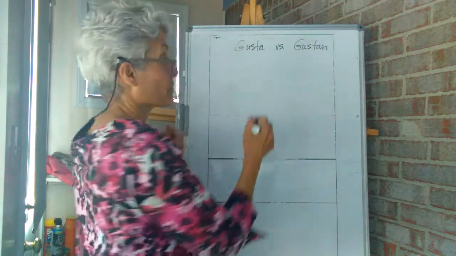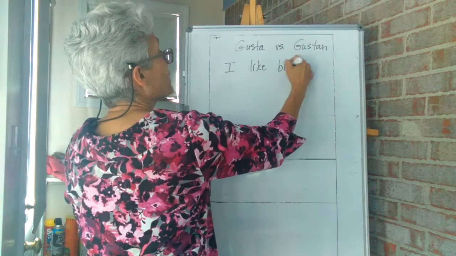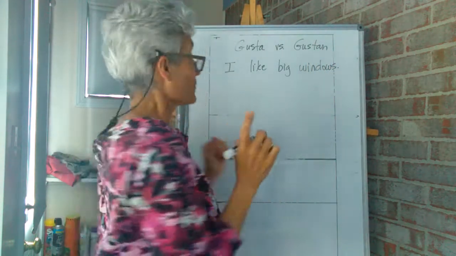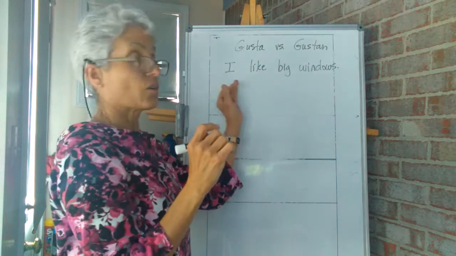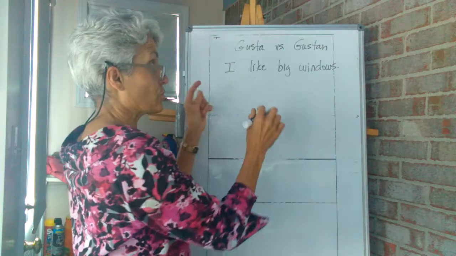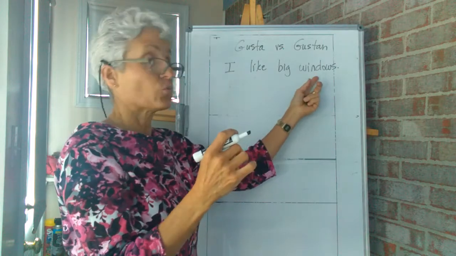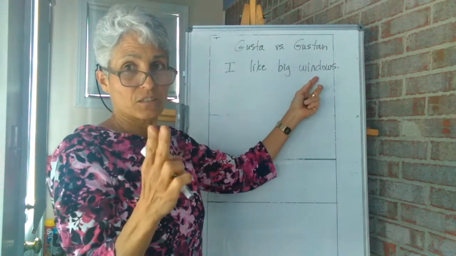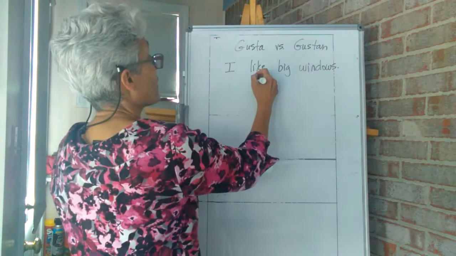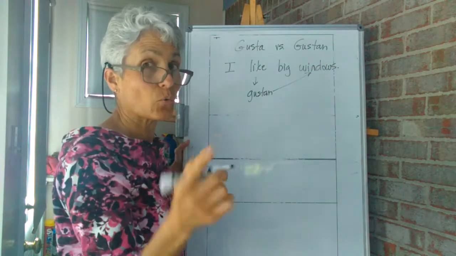So if I say, I like big windows, okay? If I like big windows, which I do, okay? Few things to remember. I like doesn't conjugate. We just use gusta or gustan. Now, which one am I going to use? Is windows one thing or many things? It is many things. So I got to use gustan. Okay, so I'm going to use gustan because what I like is many windows.